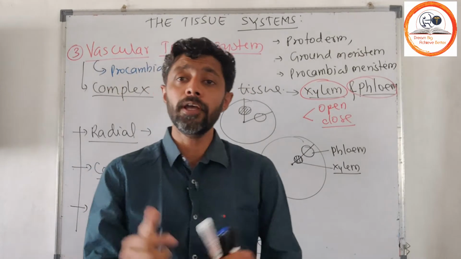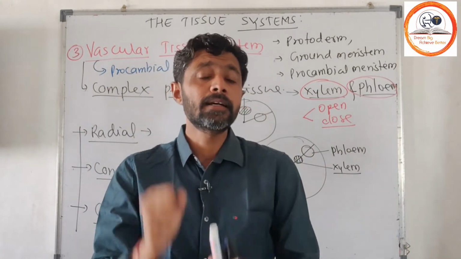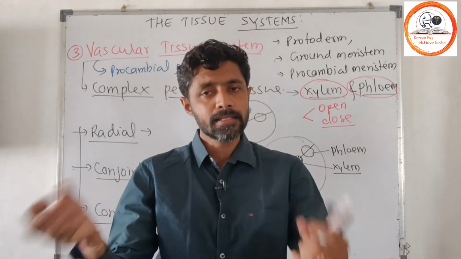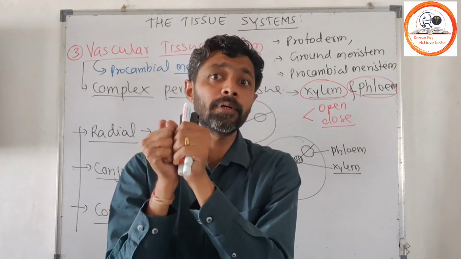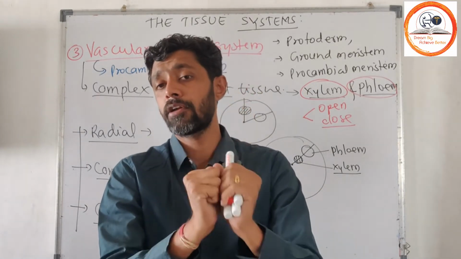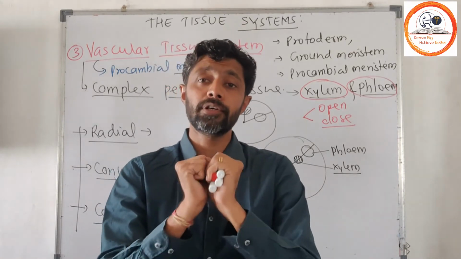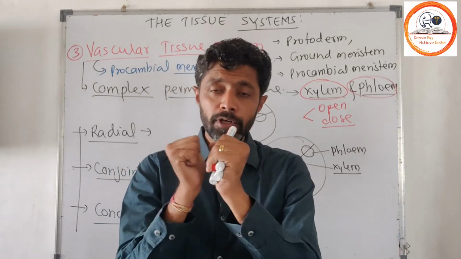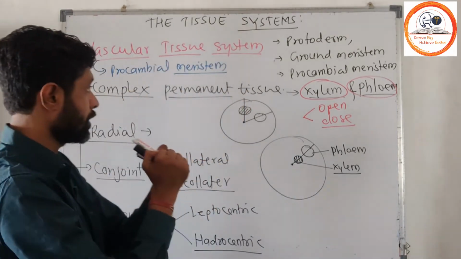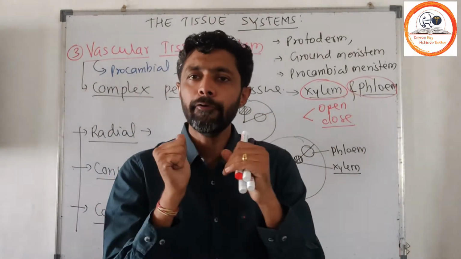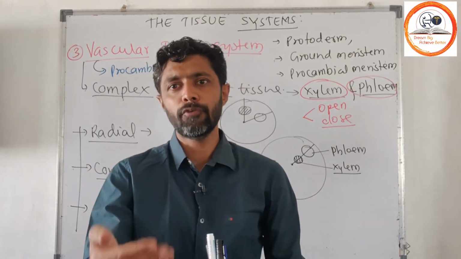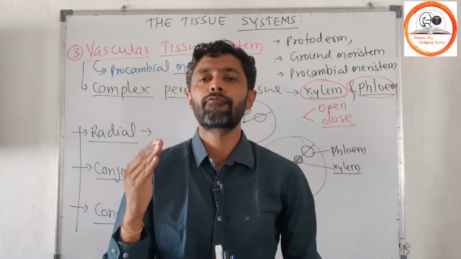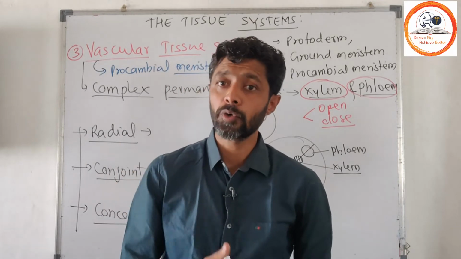So xylem and phloem are collectively considered a vascular bundle. As xylem and phloem come together, they form a bundle or a strip. We call it a vascular bundle or vascular strip, or a vascular tissue. Xylem, as you are aware, is meant for conduction of water, and phloem is meant for transport of food.